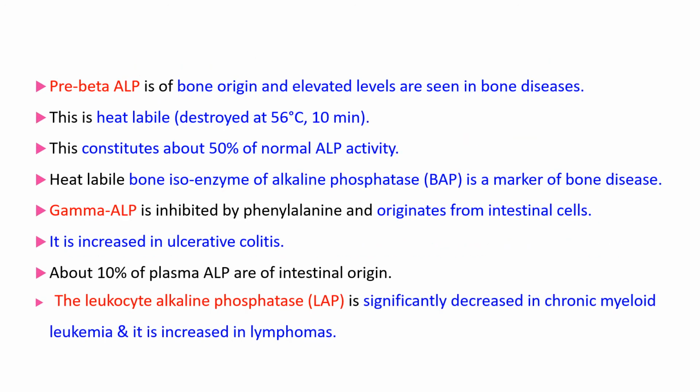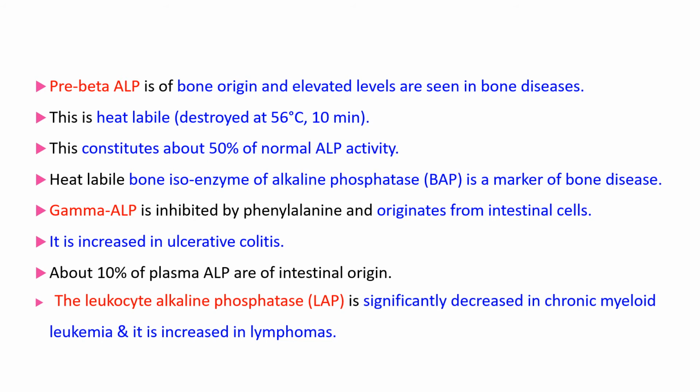Then next isoenzyme is pre-beta alkaline phosphatase. It is of bone origin and its elevated levels are seen in bone diseases. So it is heat labile and this constitutes about 50% of the normal ALP activity. So normally 50% is bone ALP or pre-beta ALP, and its level is increased in bone diseases.